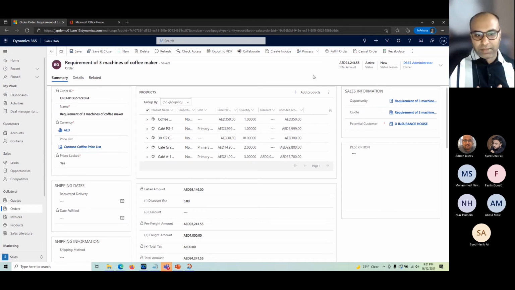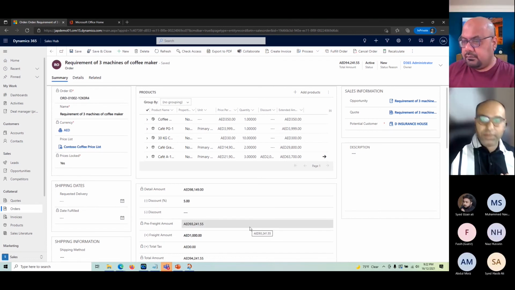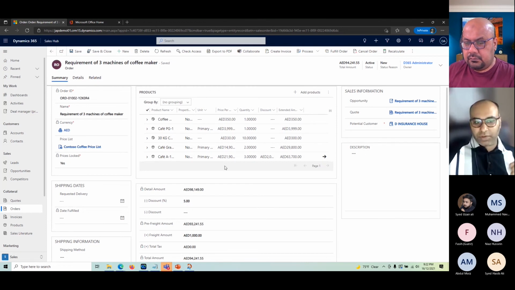Fulfillment is the actual delivery of the products, or providing the services, depending on the business. There can be two kinds of fulfillments. One is known as full, which means I'm going to fulfill the whole order. All of these items, or the services, will be provided to the customer. Or let's say we do a partial delivery. For example, we have these three products, we fulfill these, and the rest of the two will wait. Maybe we are waiting for the stocks, or there are some other issues. Based on that, we can fulfill the rest later also.